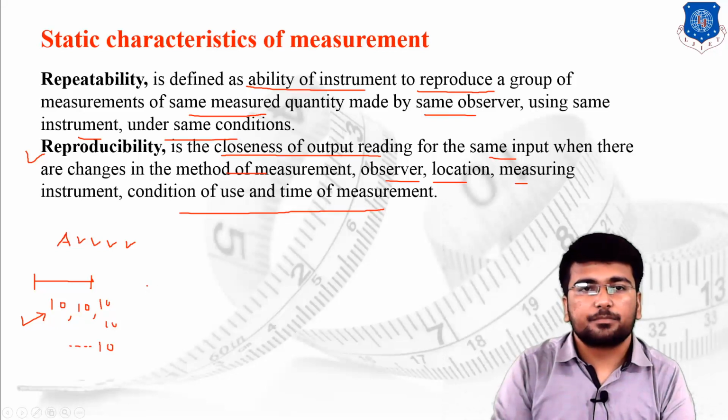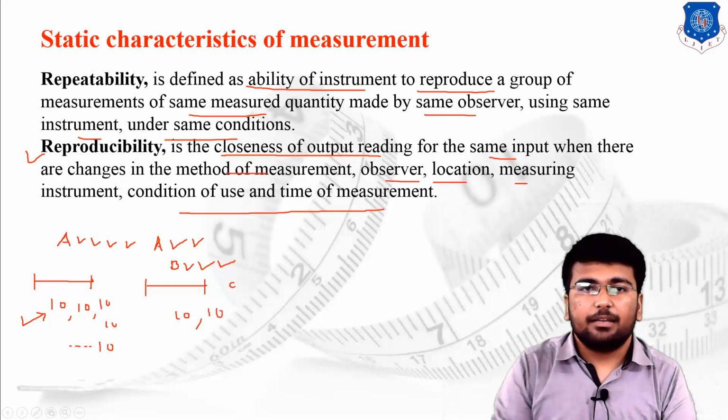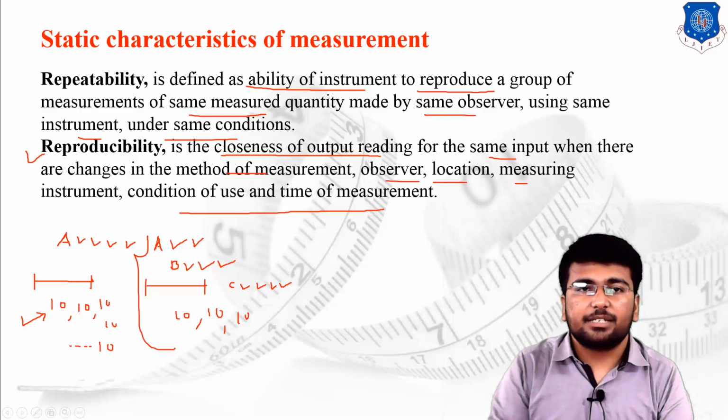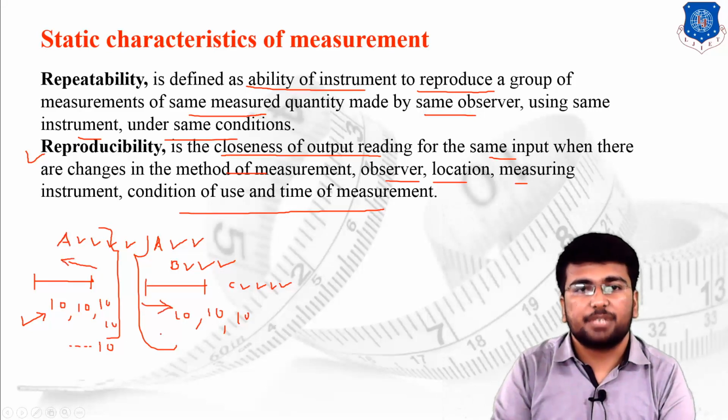But suppose this particular line is measured by person A with a particular instrument under particular conditions and he gets the value of 10. Suppose this line is measured by B with a different instrument, different conditions, different timing, and he again gets the same value of 10. By person C with different parameters, and again he gets the same value of 10. Then we can say this particular characteristic is known as reproducibility, and this is repeatability. Here the repeatability concept, here the reproducibility concept. Okay.